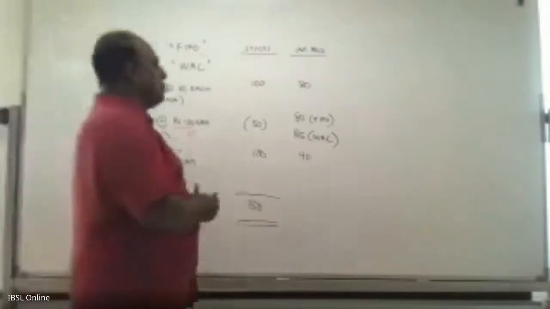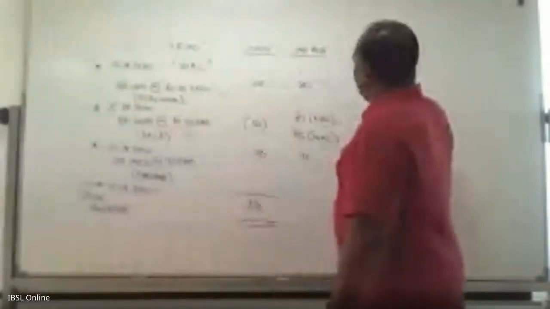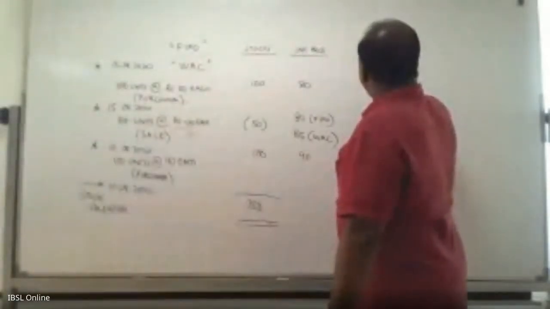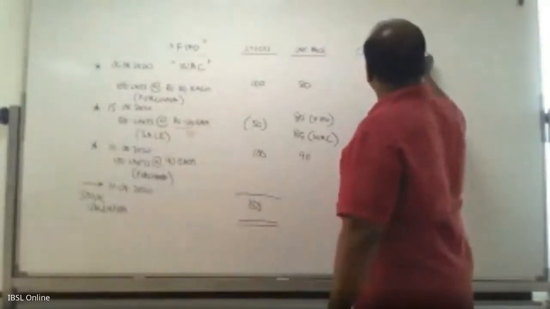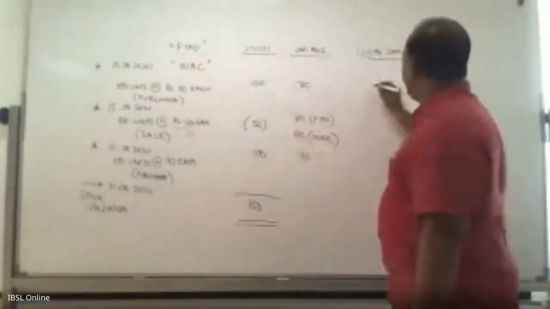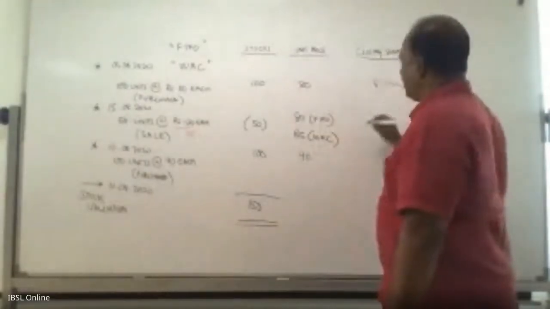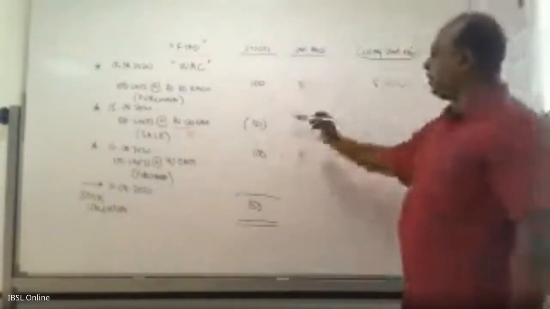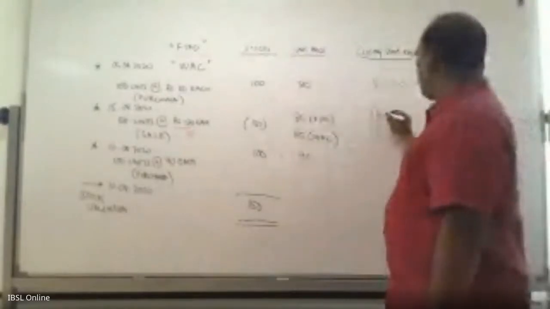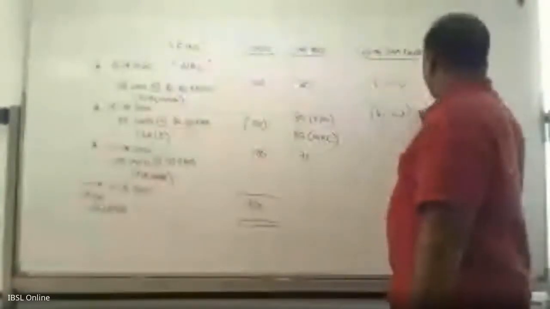So if I am using this, my closing stock value will be 100 into 80 is 8,000. 50 into 80, if I use FIFO, means 4,000.